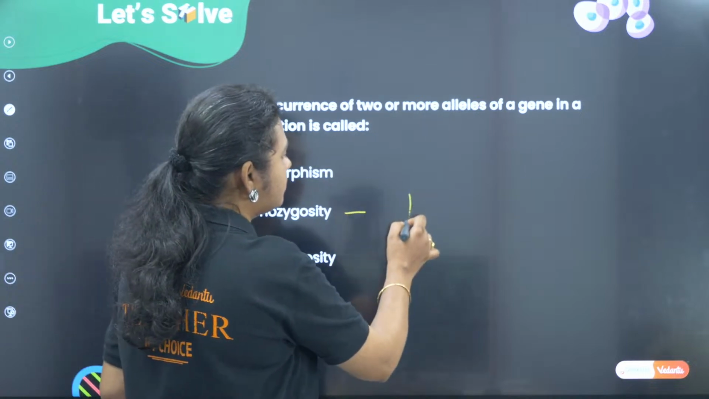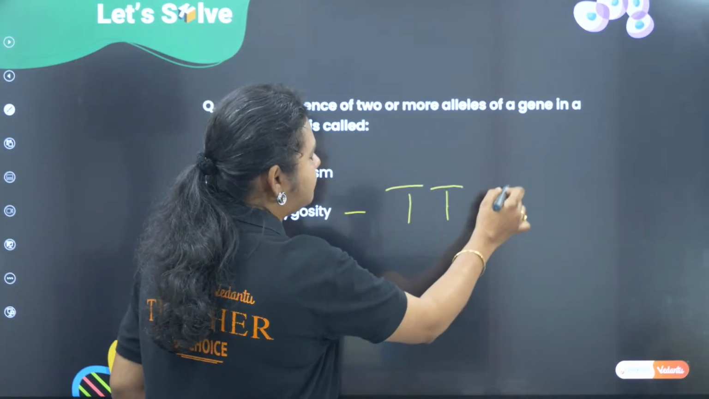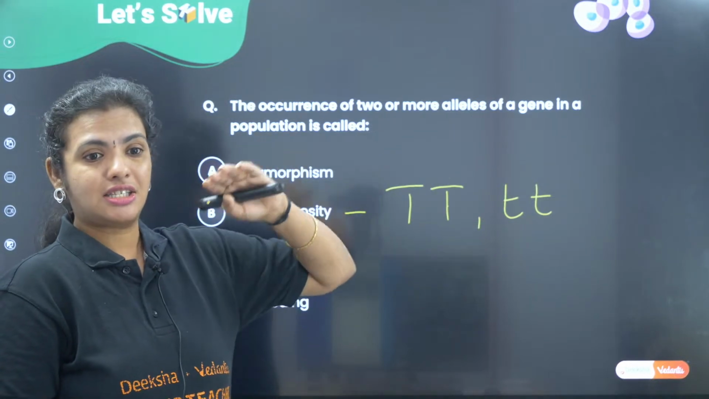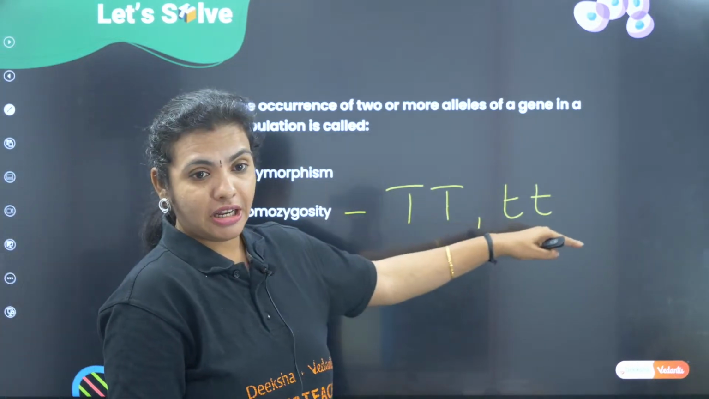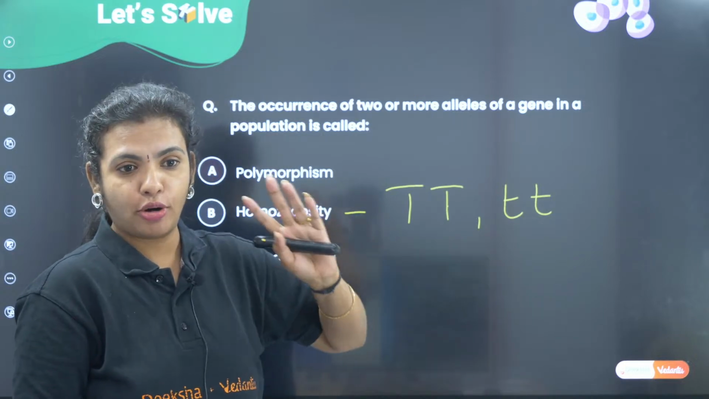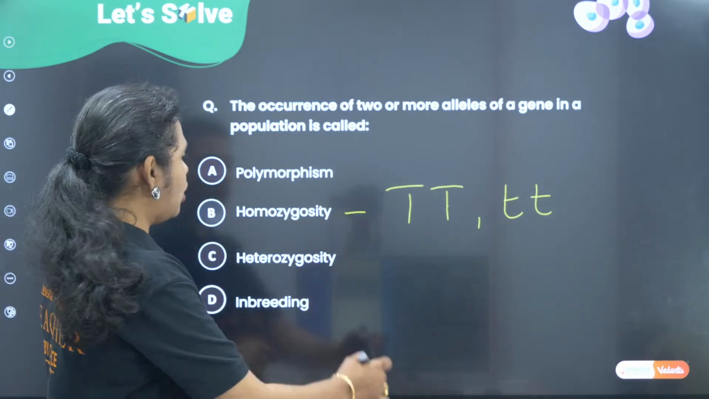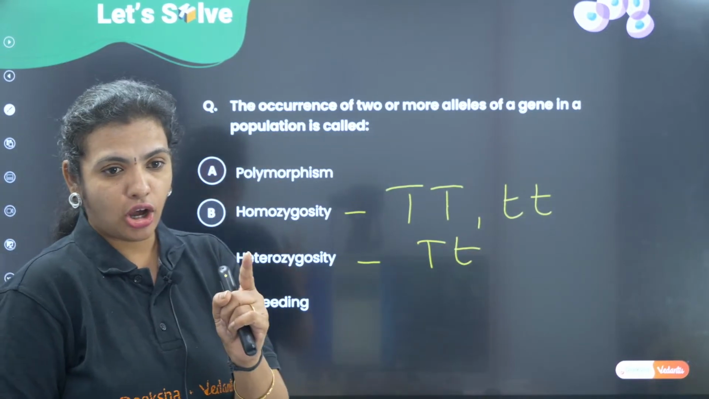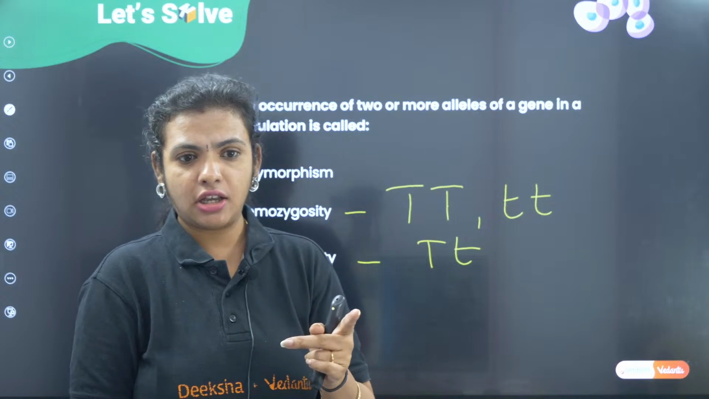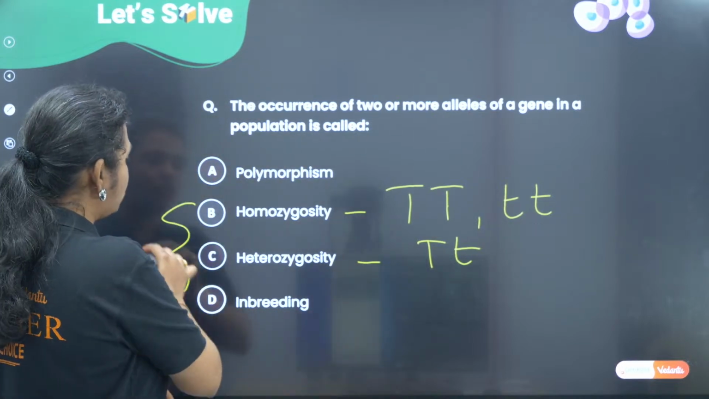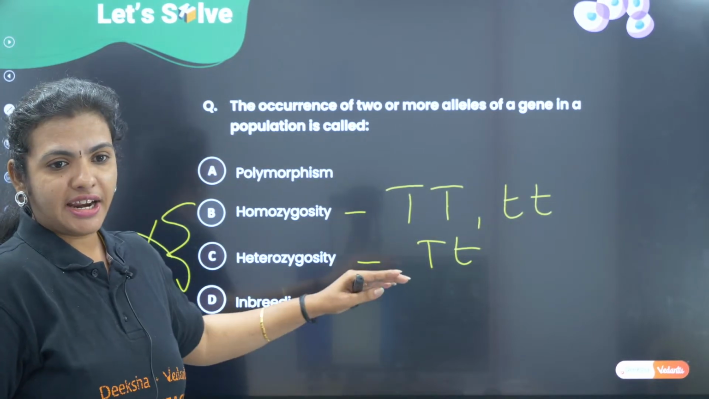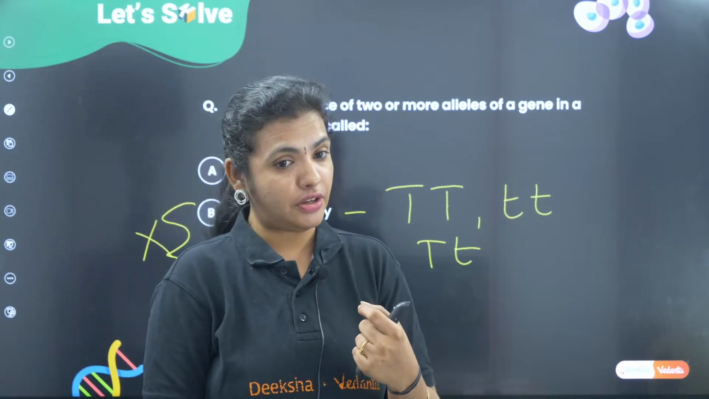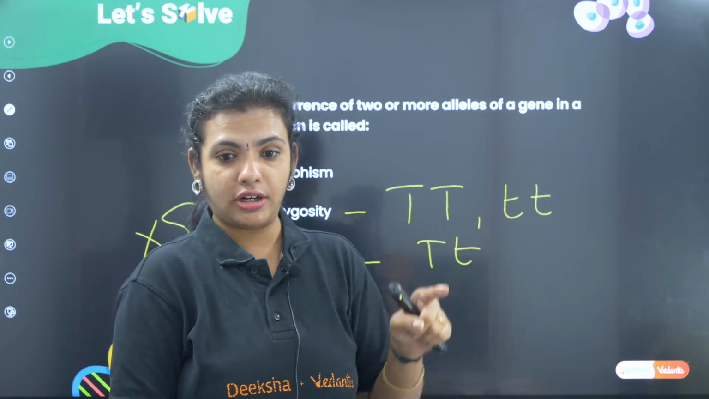Homozygosity is where I have both the alleles present the same. Either both are capital, or both are small. This is homozygosity. What is heterozygosity? This is heterozygosity. One dominant, one recessive. Correct? So, definitely these two cannot be the answer. So, we rule out B and C. So, you have at least 50-50 here, either A or D.